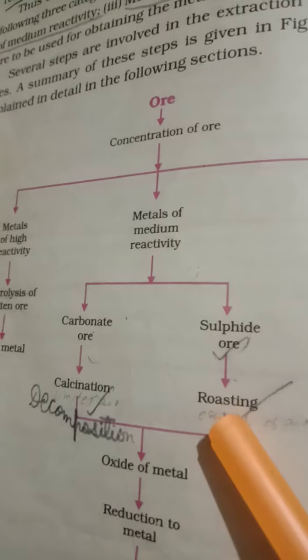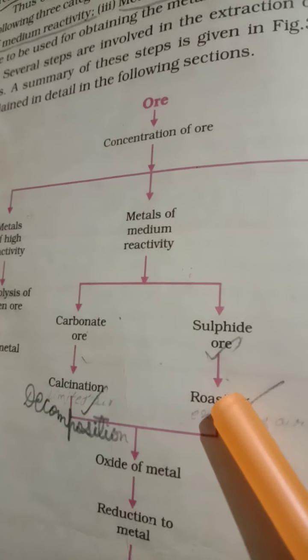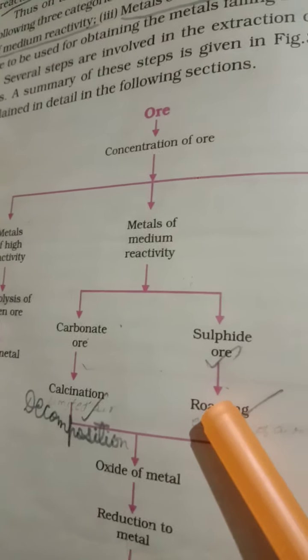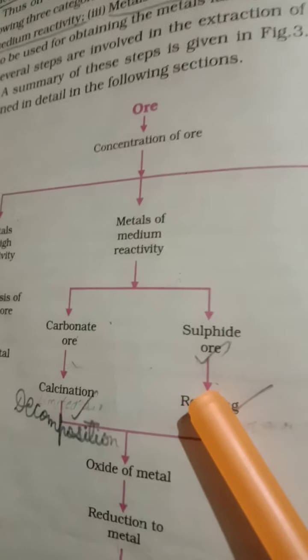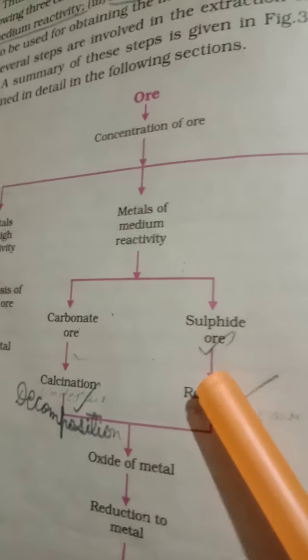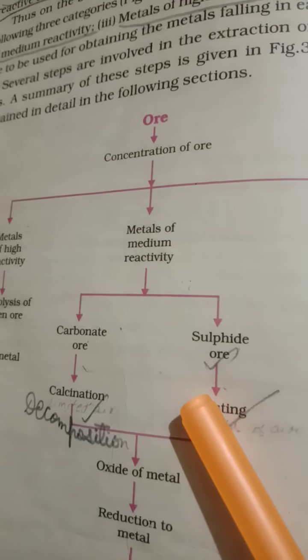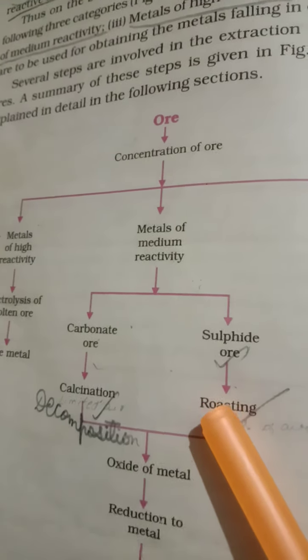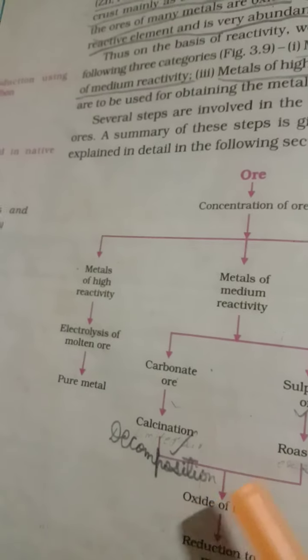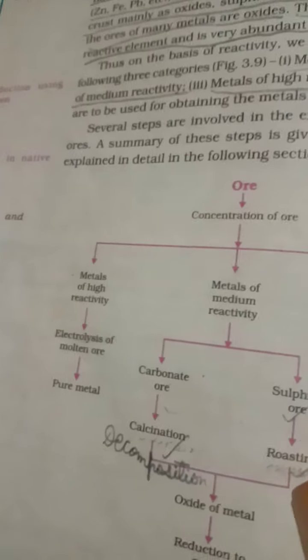Some metallic sulfates will also be extracted by this process. Okay, but for medium reactivity, it is calcination or roasting.